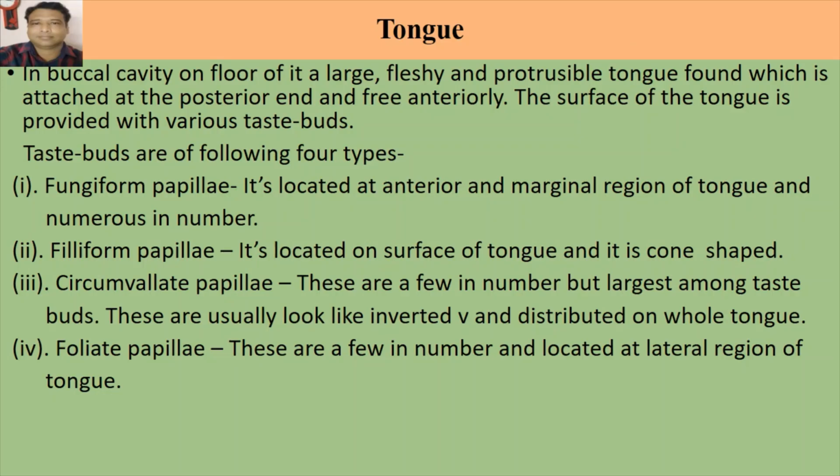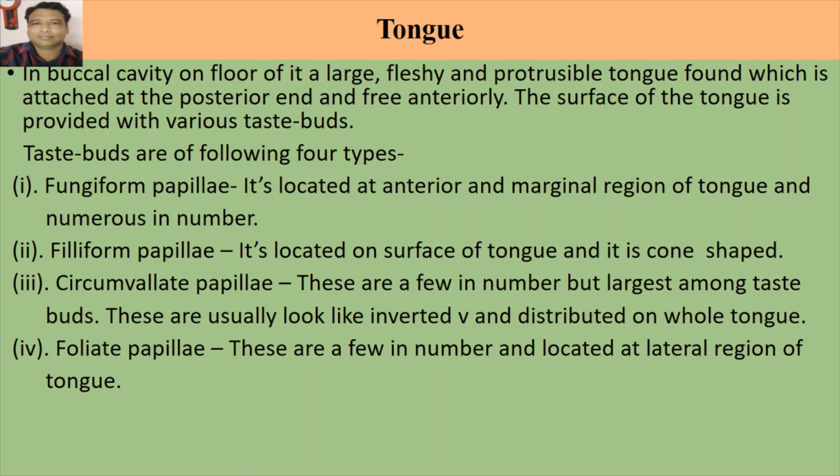In the buccal cavity, on the floor of it, a large fleshy and protrusible tongue is found, which is attached at the posterior end and free anteriorly. The surface of the tongue is provided with various taste buds. In mammals, there are four types of taste buds found. The first one is Filiform Papillae. It is located at the anterior end and marginal region of the tongue and is numerous in number.